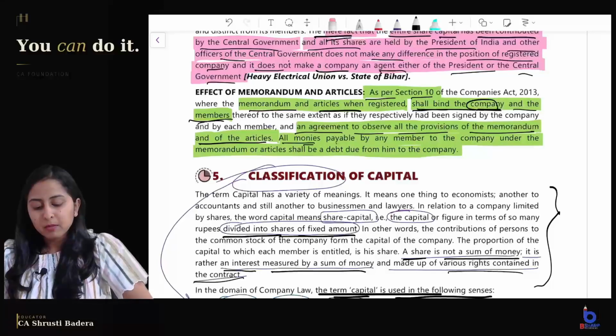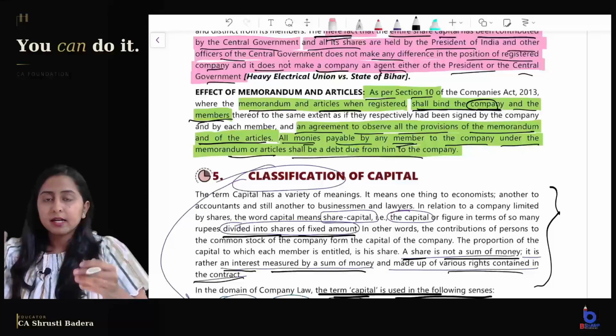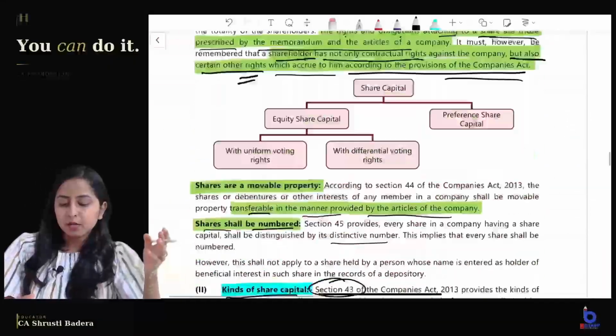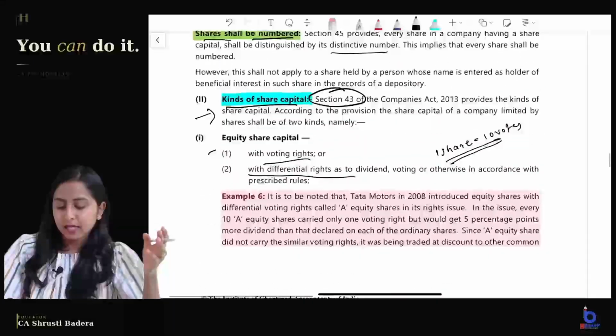All the monies payable by any member to the company under the memorandum or articles now become a debt due to the company from the member. That is about the incorporation procedure as well as sections 9 and 10.